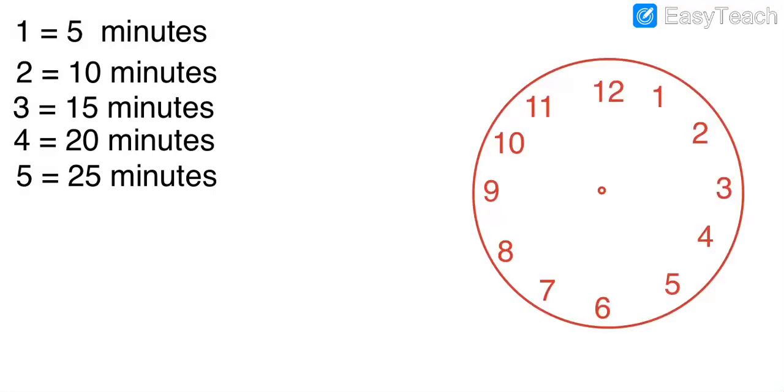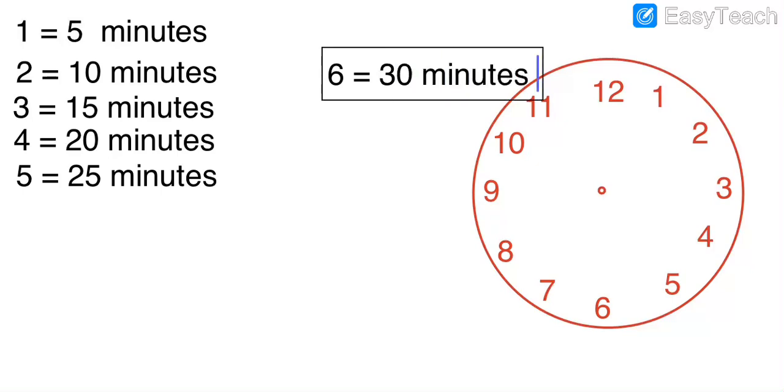See, my dear students, this is a clock and it shows 1 to 12, that means 1, 2, 3, 4, 5, 6, 7, 8, 9, 10, 11 and 12.